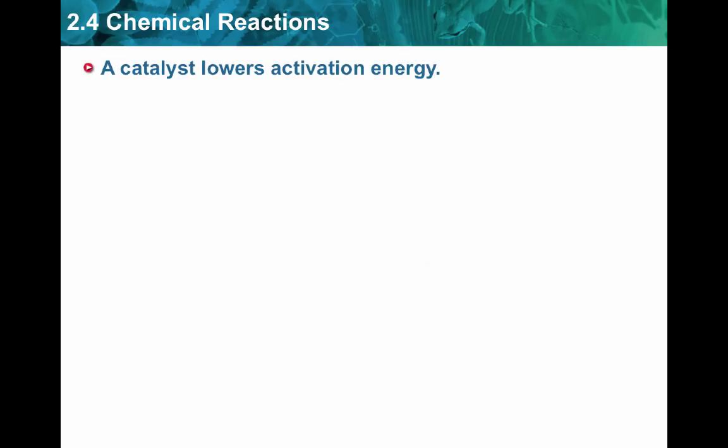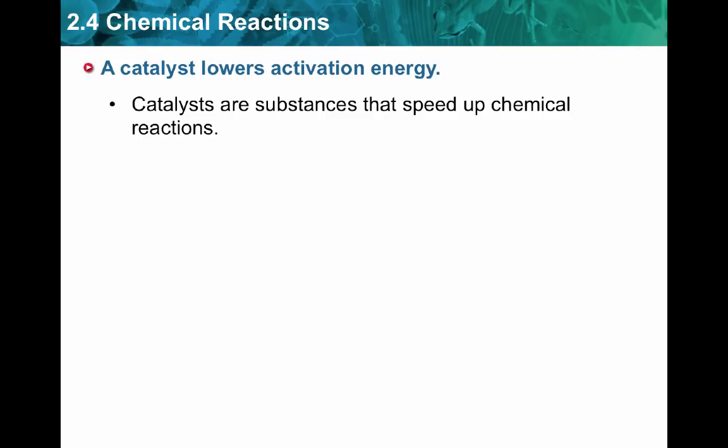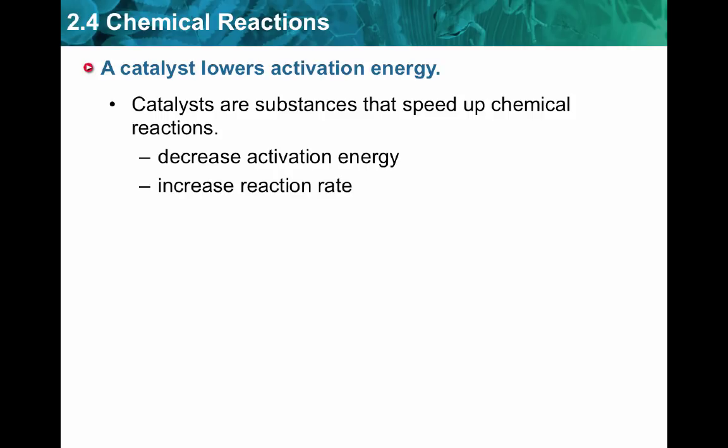Now, a catalyst is anything that lowers the amount of activation energy. And remember we said today that activation energy is what's required to make a reaction occur. So a catalyst will lower that activation energy. And enzymes, as catalysts, speed up the chemical reactions because they require less activation energy. And so if we're speeding up the chemical reaction because we've reduced the amount of energy required, that will increase the reaction rate of that reaction.